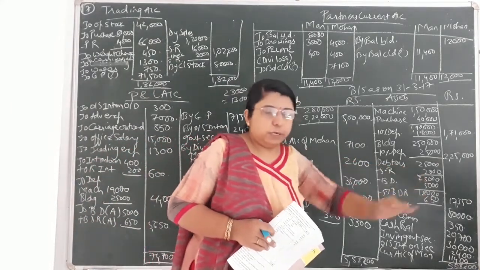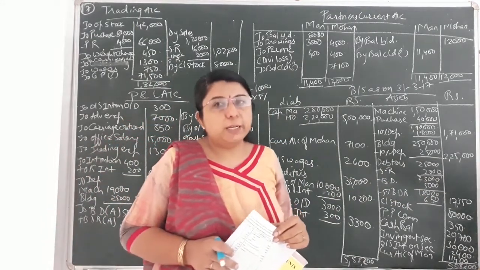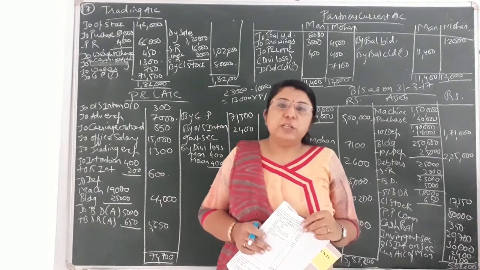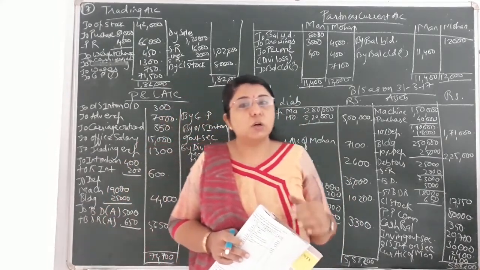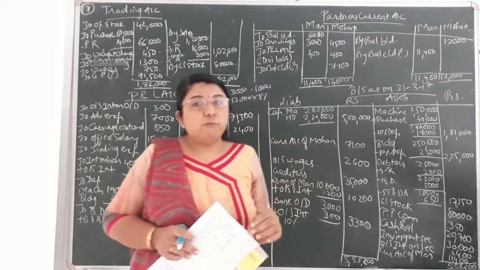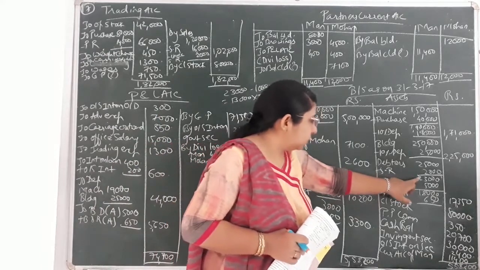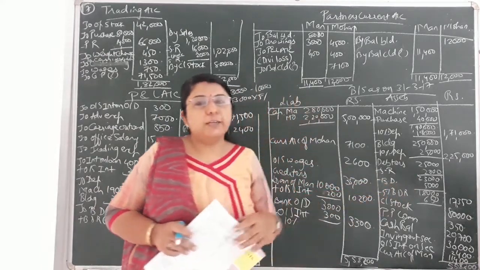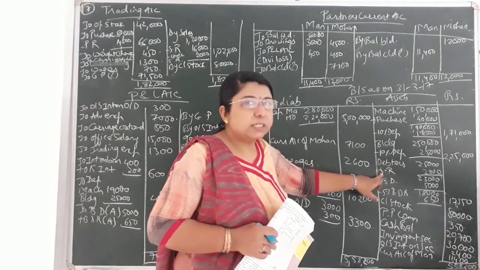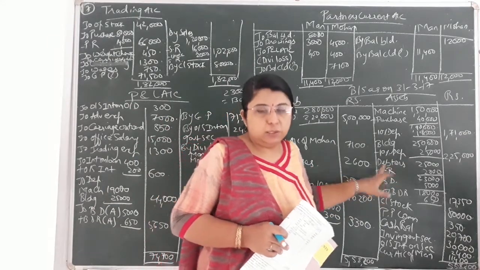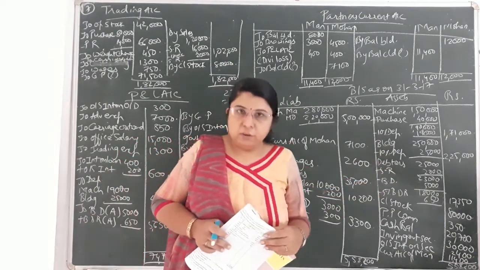Students always remember that before providing the effect of bad debts, bad debt reserve or discount reserve, if there is any unrecorded sales or unrecorded credit sales or unrecorded sales return, then we have to give the effect of it first to the debtors, and on whatever balance remains, only on that we have to provide bad debts and bad debt reserve. So always the first priority goes to unrecorded sales return or unrecorded credit sales. After subtracting that, only then you give the effect of bad debts and bad debt reserve.